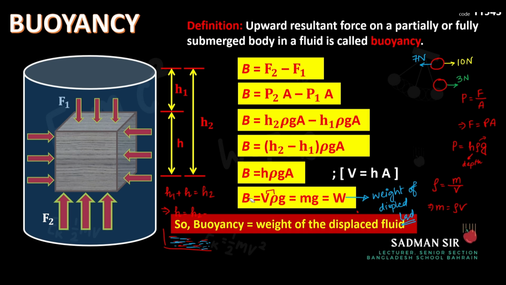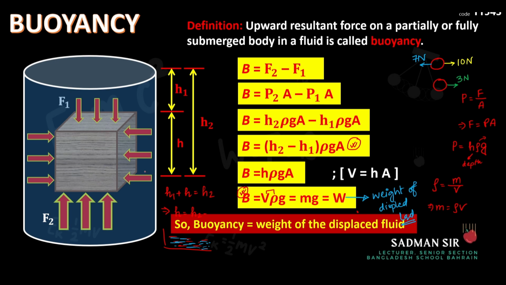So from here, we derived two things. Number one, the equation for buoyancy, that is B equal to V rho G. Using this one, we can find out the buoyancy, or sometimes we may use this equation also. For exam purposes, I will tell you which two equations to keep in your mind. First one, B equal to V rho G, and another one, B equal to (H2 minus H1) rho G A. And we must remember what each of them represents.